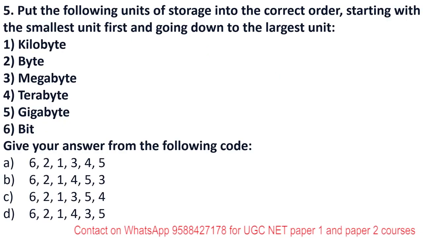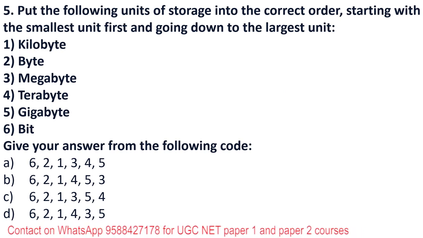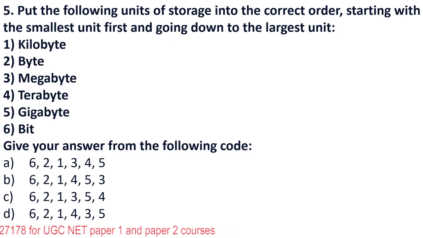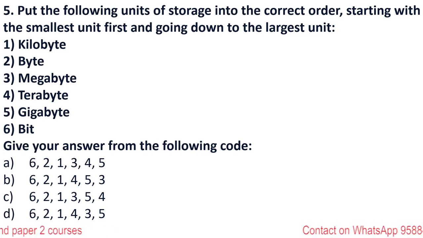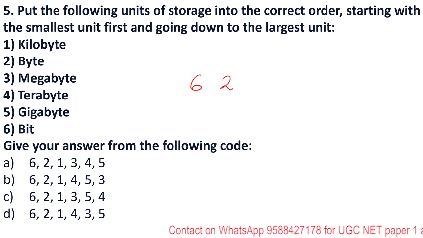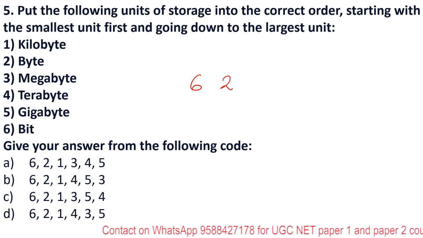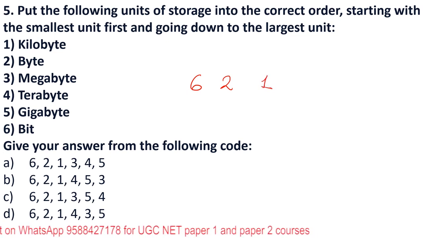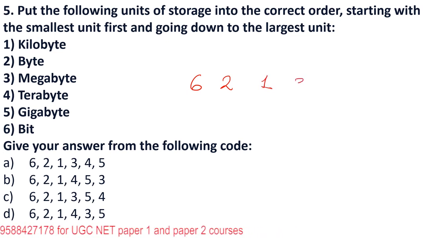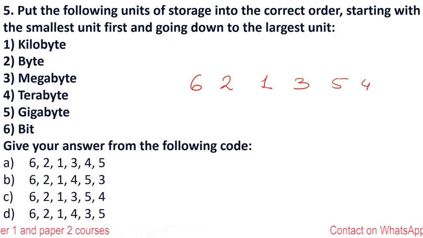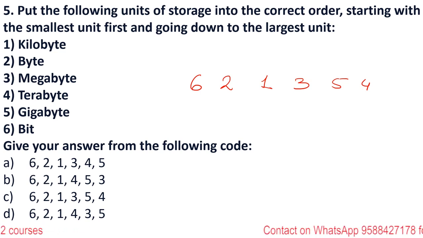Next is, put the following units of storage in the correct order starting from the smallest unit going to the largest. So they're asking you to arrange the storage units in ascending order. As we all know, the basic storage unit is bit. Then 8 bits combine and form a byte. Then 1,000 bytes make a kilobyte, so it is 6 to 1. Then after kilobyte, students, comes megabyte, 3 will come. Then will come gigabyte, 5. And then will come 4. 1, 2, 3, 6. So if you look at the options, the right answer is option C.